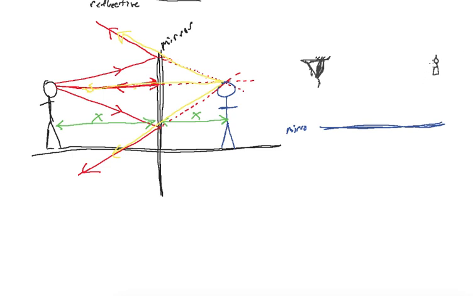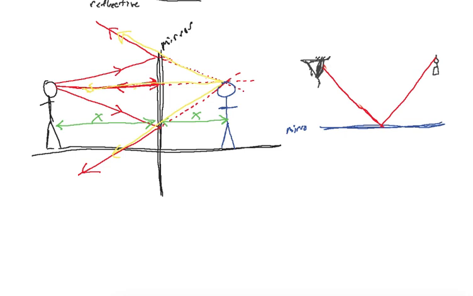Well, light coming from the top of the candle will come down here, and then it will bounce off at the same angle and go into your eye. Let me fix that. It comes back over here to your eye.